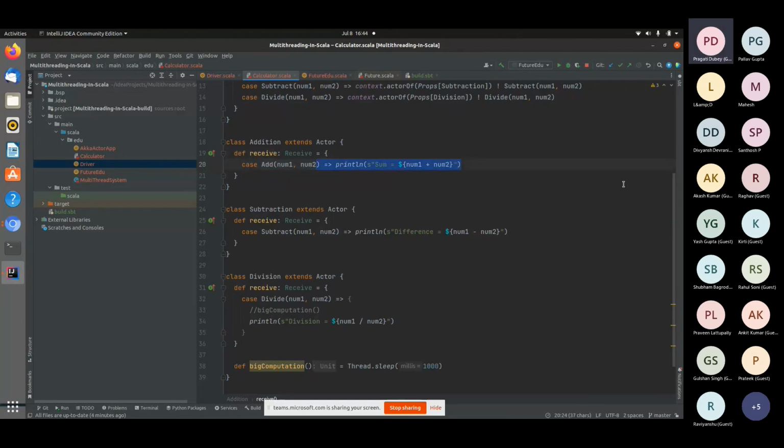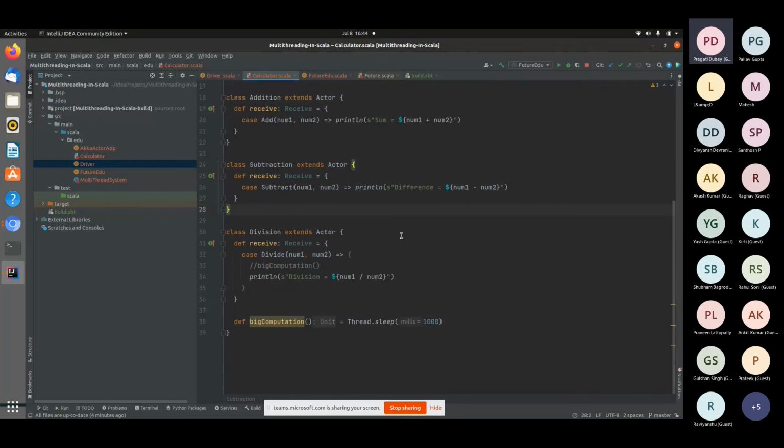We can see that it is quite simple. In case of subtraction, we will do the same. It is in the class of subtraction, so we will provide the difference of the two numbers here. Now, when we come to division, it will also do the same. It will divide the two numbers and give us the output. We will see this part of big computation later in the program.